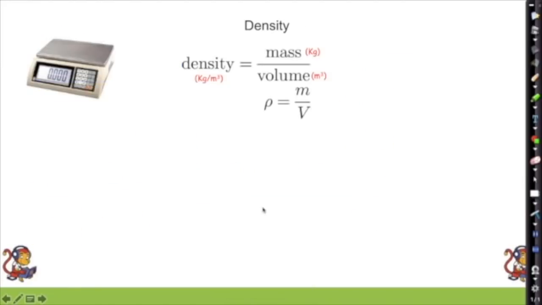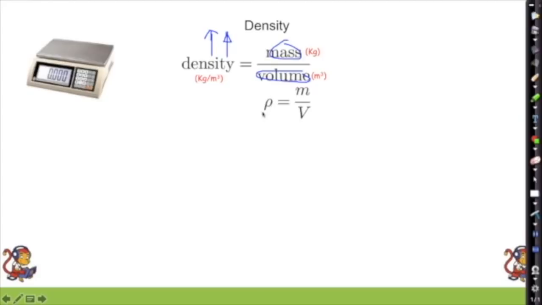Density then, what is density? Density is basically how much mass is packed into a volume. The more mass you pack into a volume, the bigger that number is, the bigger the density. The smaller your volume, the bigger the density. So you put mass into a smaller volume, you've got a bigger density.